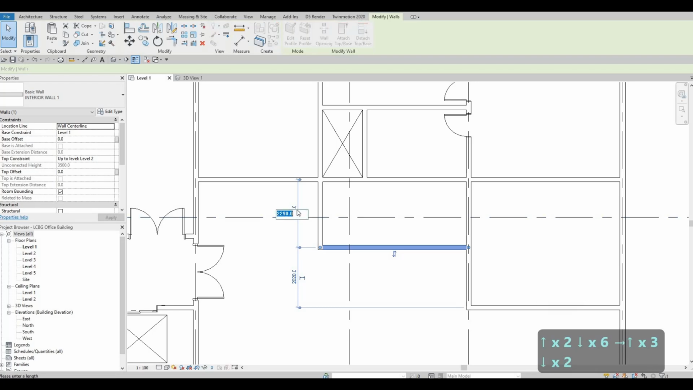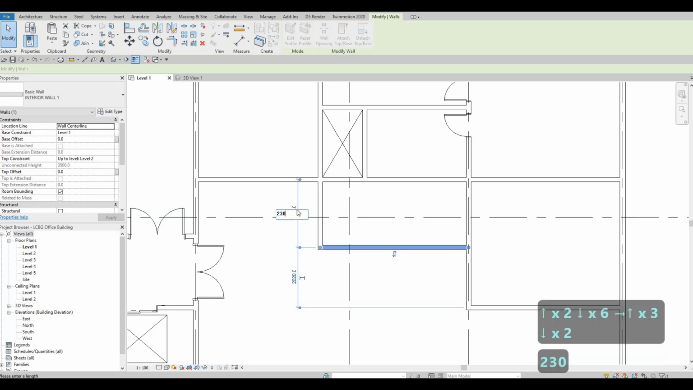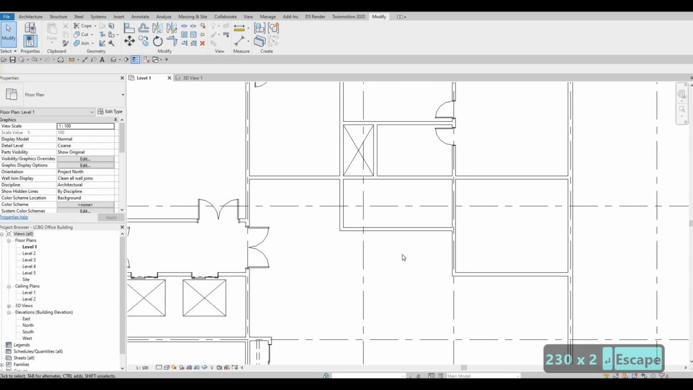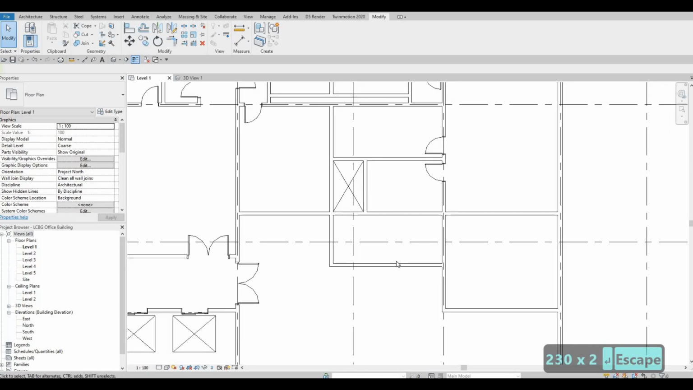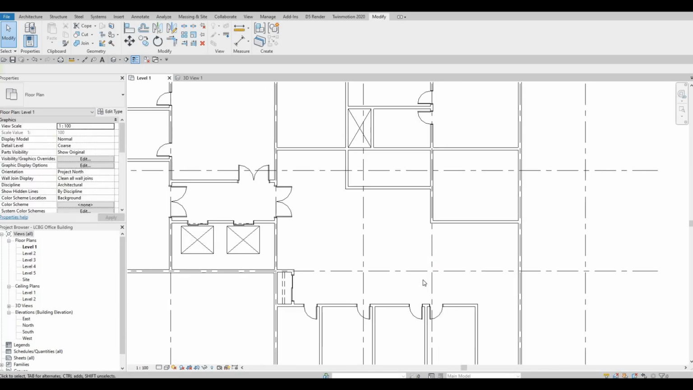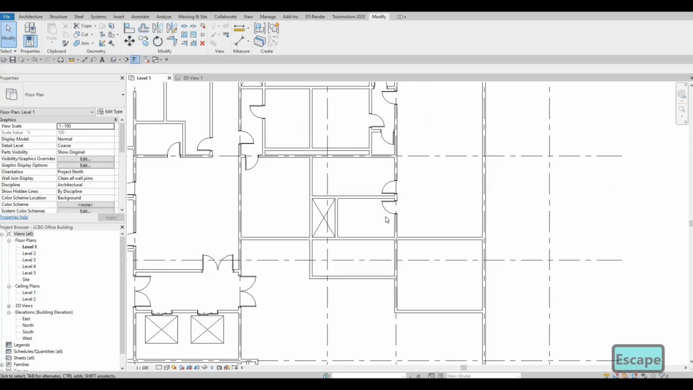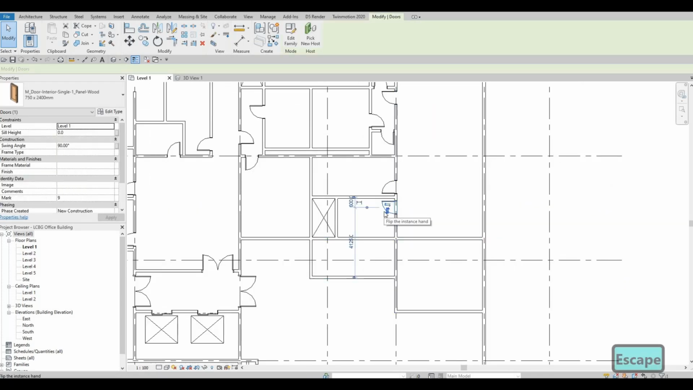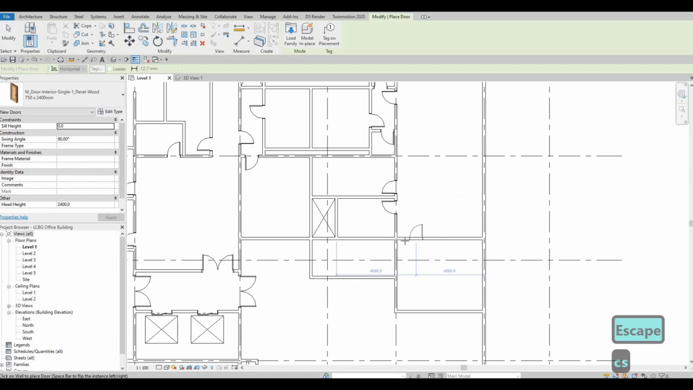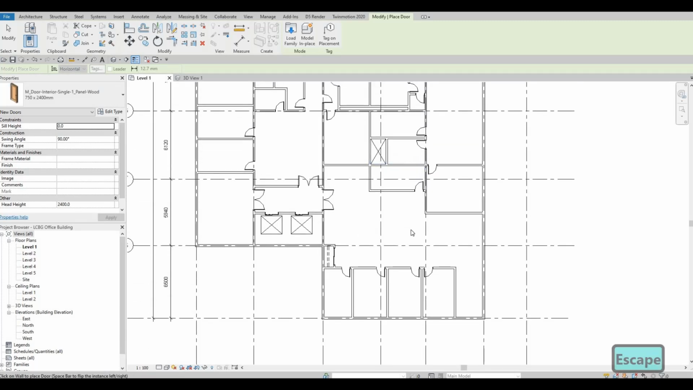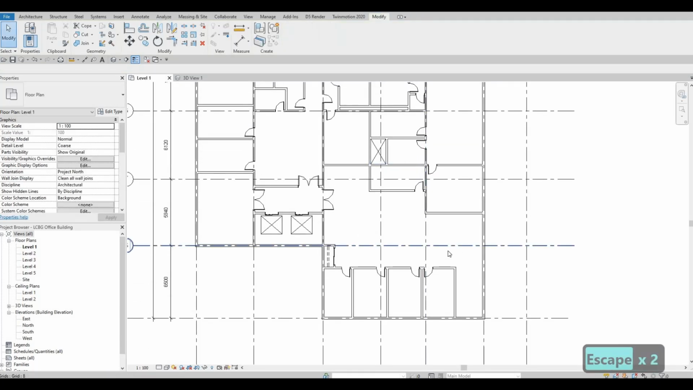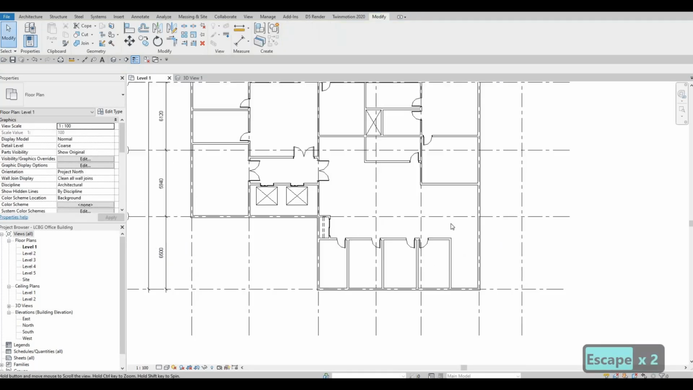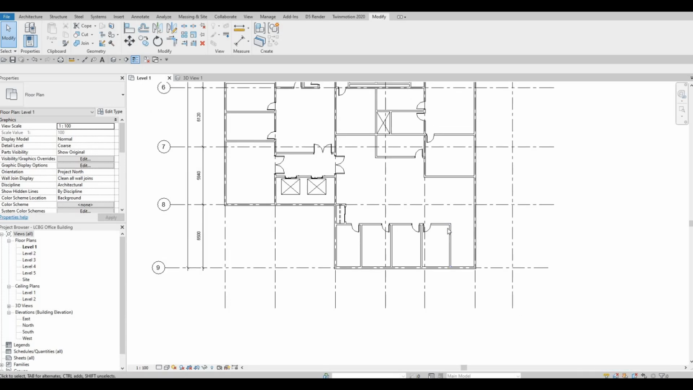So around 2300 would be good enough for this area. And then we still have a lot of space here. I'm just gonna add a door right here and then a door to enter this room. So we're good with this. This is a copy area and filing.